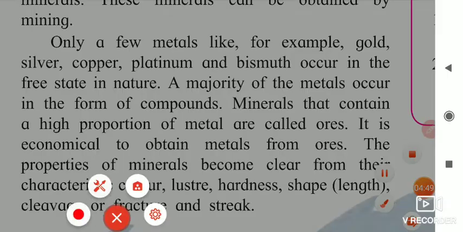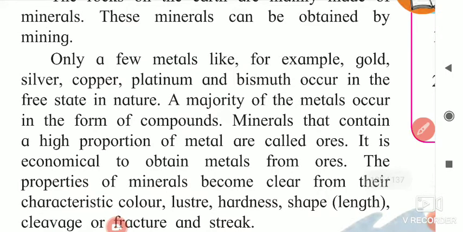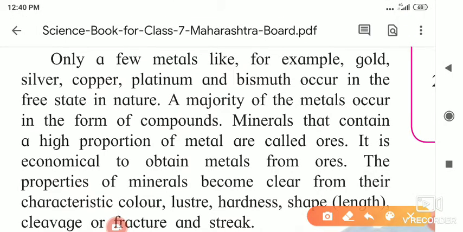Only a few metals, which are those few metals? Noble metals, meaning gold and silver. Few metals like, for example, gold, silver, copper, platinum, and bismuth occur in the free state. These are present in the free state, meaning we get them as they are.